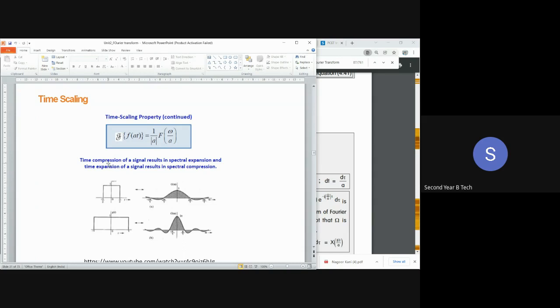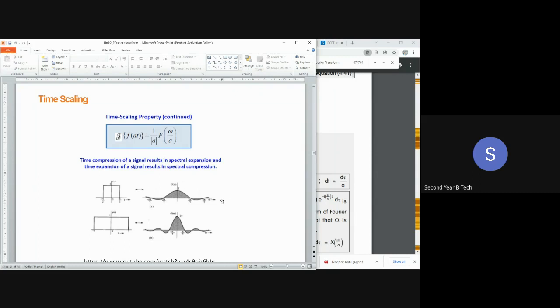Time compression of the signal results in spectral expansion. Why is the word spectral written? Because we are relating to two types of responses: one is the magnitude response, and the other is the phase response. Whenever there is time compression, there will be expansion of the spectrum, and whenever there is time expansion, there will be compression of the spectrum.